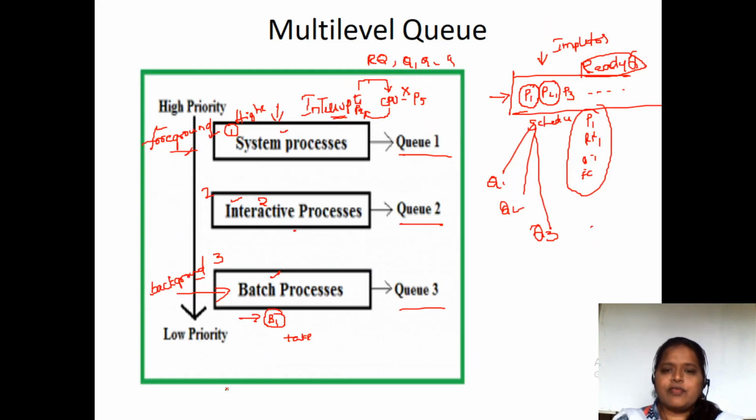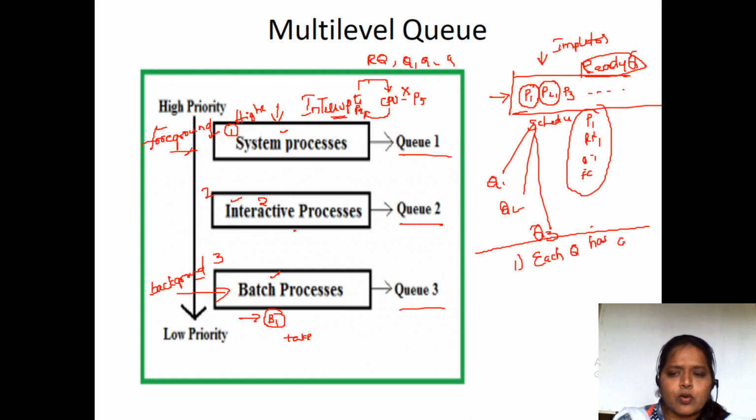Here we need to keep in mind five or six important points. The first and foremost important thing is, each queue has its own scheduling algorithm. So this is the first point.